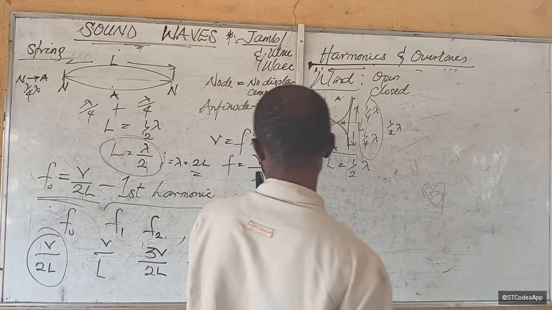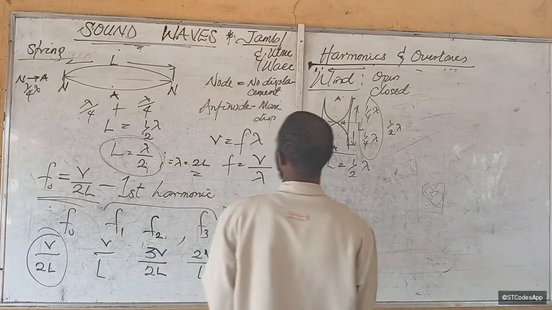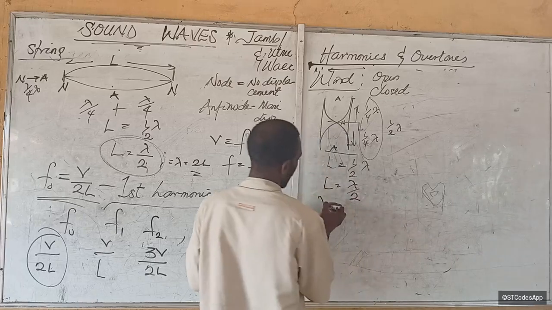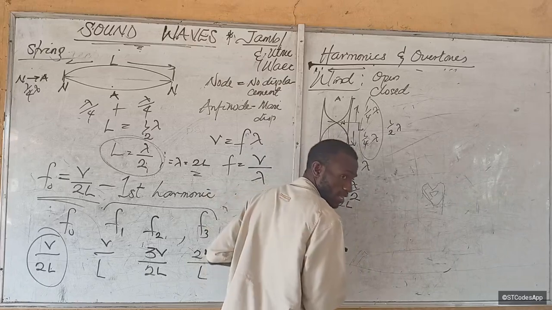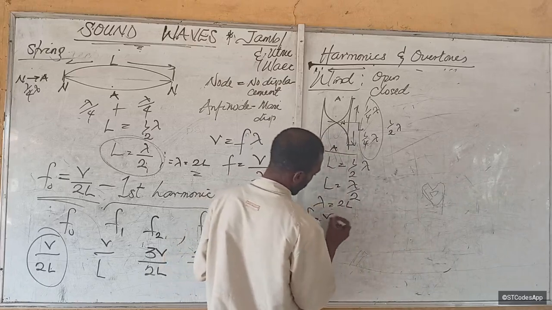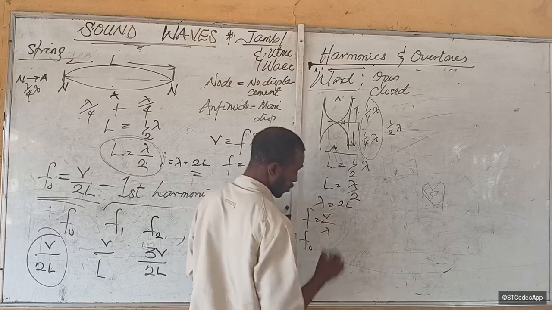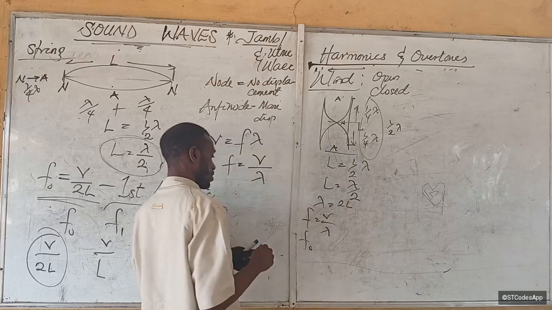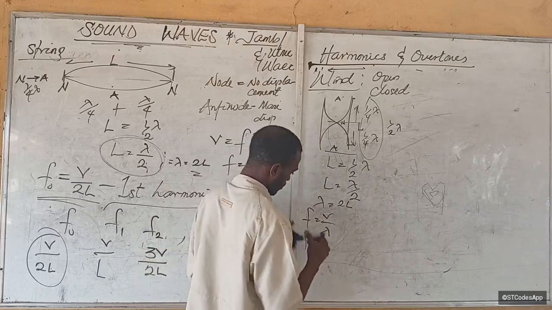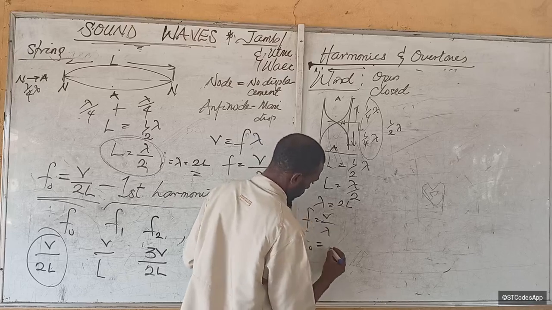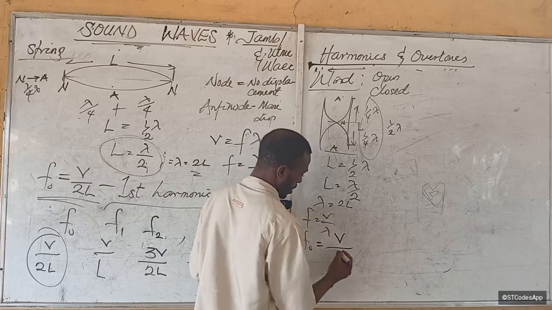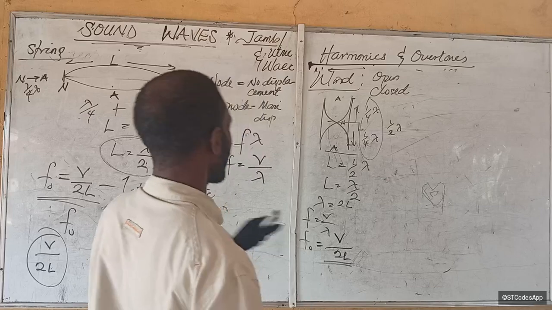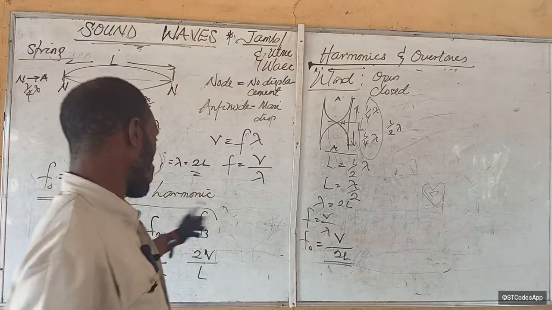So the length of this is lambda over 2, so lambda will be equal to 2L. Recall that F is V over lambda. So F sub naught, the fundamental frequency of a wind instrument open at both ends, is V over 2L. Very correct. If the fundamental frequency is like this, other frequencies will just follow suit.